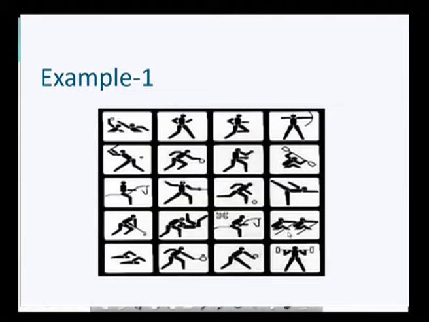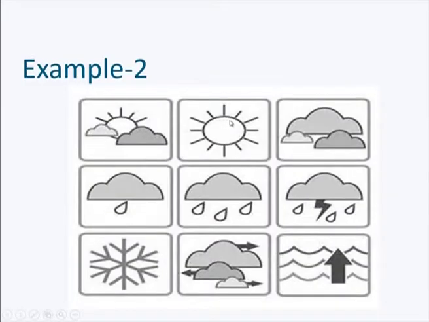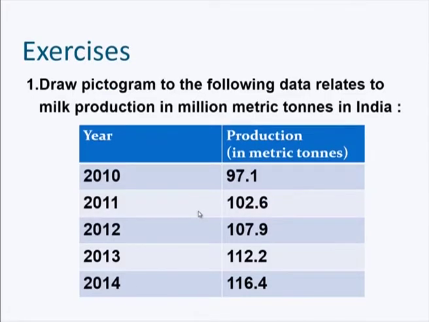For example, you can see the following data which represents different types of sports events. The sports events and physical exercises you can show in the form of pictures, where we have different types of physical activities. The next one is weather conditions. If you want to explain weather conditions to children, you can represent them using simple pictograms, where the pictures represent rain, sun, weather conditions, etc. So, you can show them by pictures.